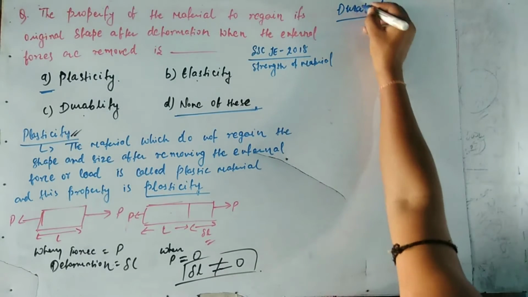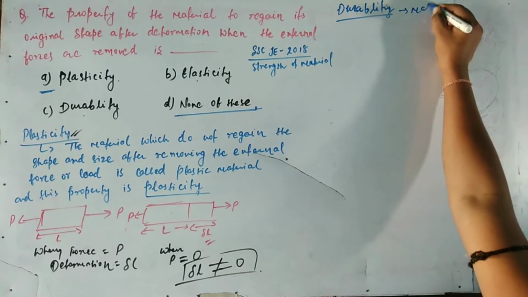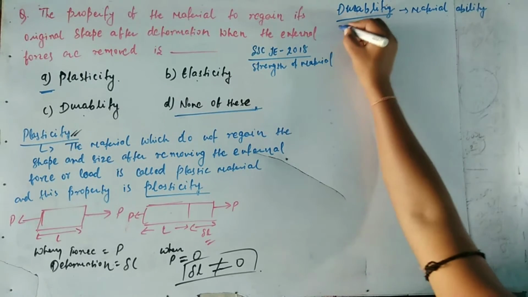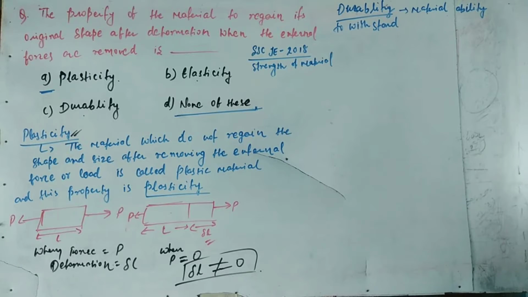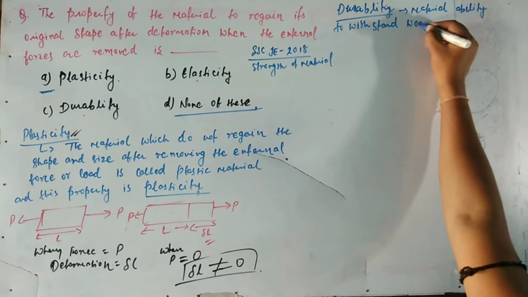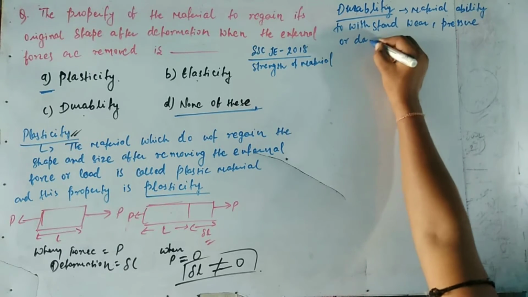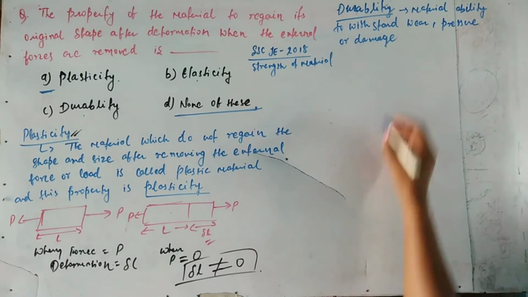Next, option C is given as durability. So what is durability? Durability is the property of a material, the material's ability to withstand wear, pressure or damage, hard wearing.